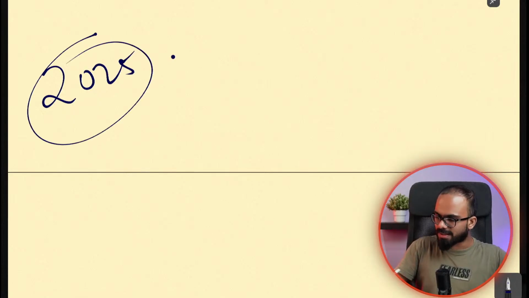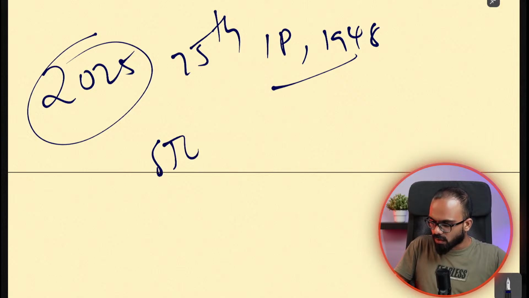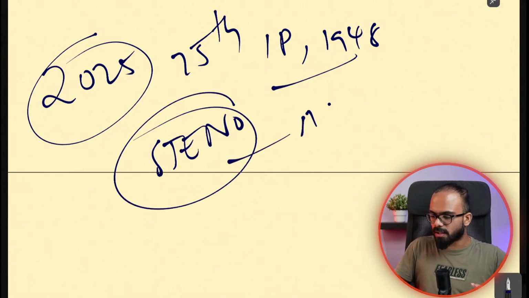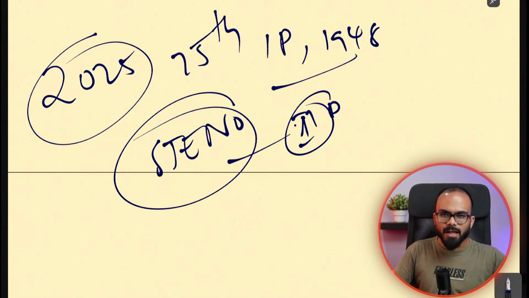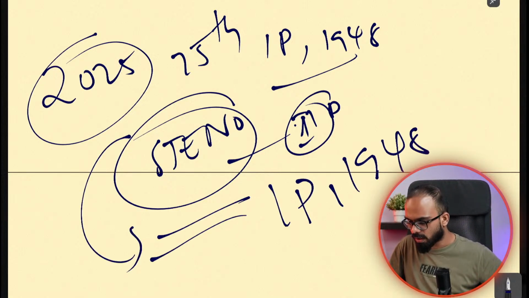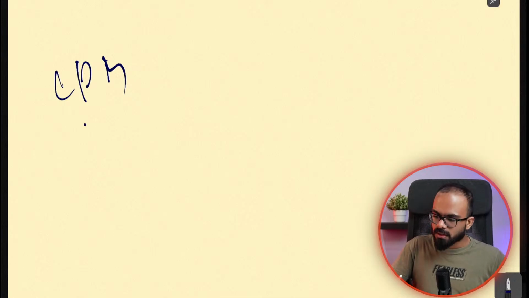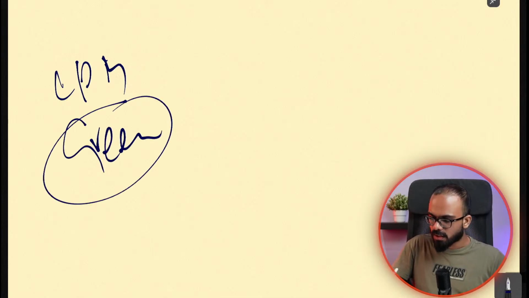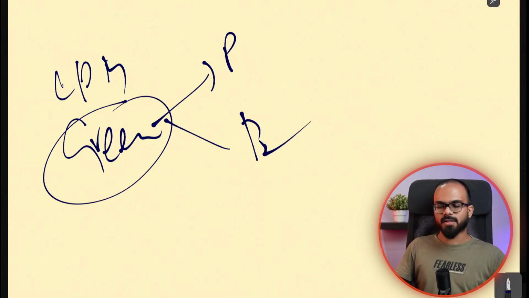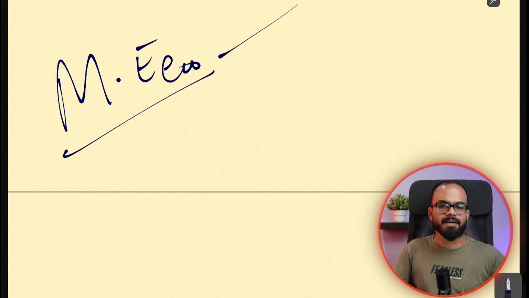2025 is the 75th year of Industrial Policy 1948. In the steno exam, there are n number of questions on industrial policy. So you can definitely expect questions on industrial policy as well, a good number of questions. Along with that, they will ask you questions on LPG reforms. Then you will be asked questions on the Green Revolution, Green Revolution Phase 1, Green Revolution Phase 2. So overall, in economics, you need to be good at microeconomics, which we have completed.